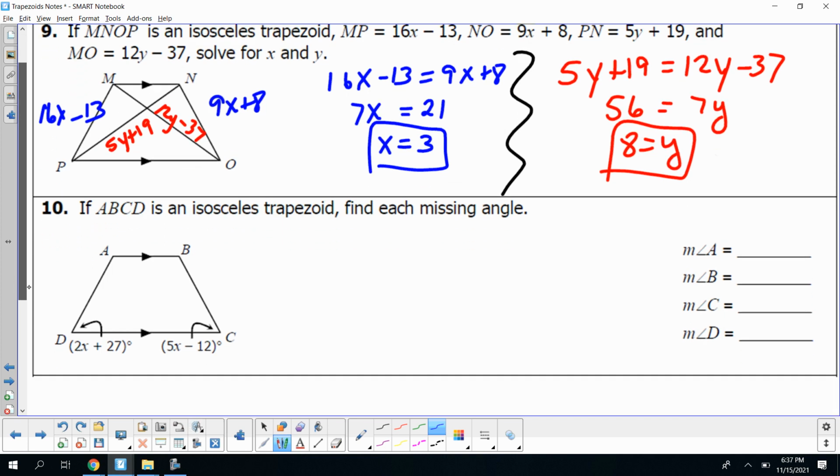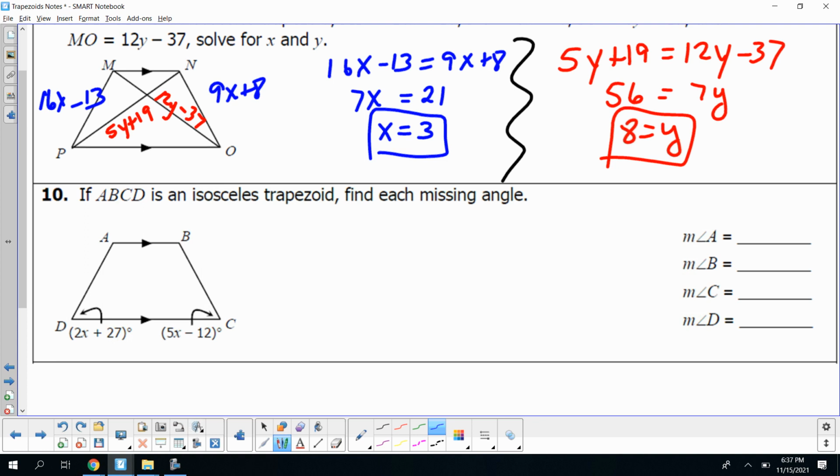All right, let's take a look at number 10. Number 10, if ABCD is an isosceles trapezoid, find each missing angle. So we have angle D and angle C is what they gave us. And remember, in isosceles trapezoids, the base angles are congruent to each other. So we can say 2x plus 27 is going to be equal to 5x minus 12.